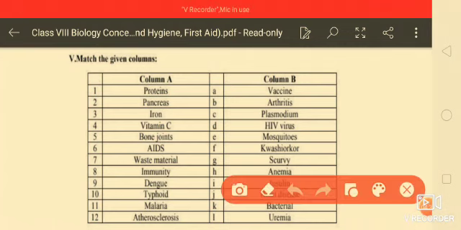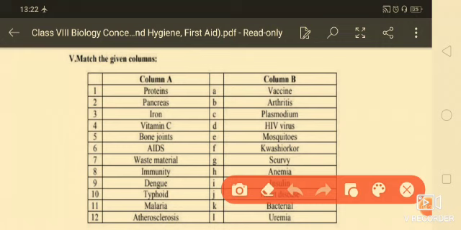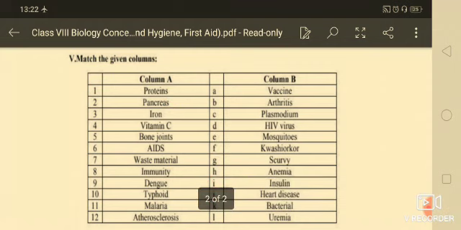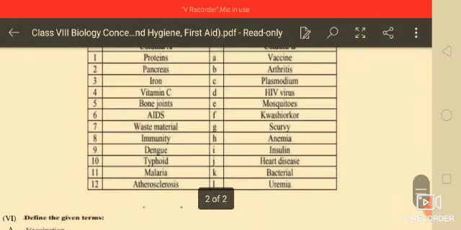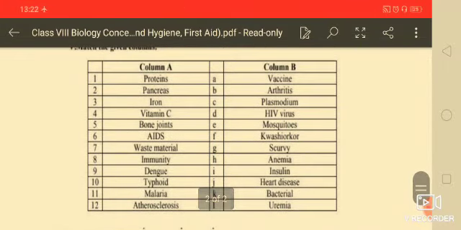Now next one is the match the following. Here like proteins, that due to the deficiency of protein kwashiorkor is caused. And here this one is the pancreas, that secretes the insulin enzyme, so you will join it with the insulin enzyme, like that. Here typhoid, that is caused due to the salmonella typhi, a bacterial disease. And here next one is immunity, you will join it. And malaria, that is viral disease. Here all of these you will join.